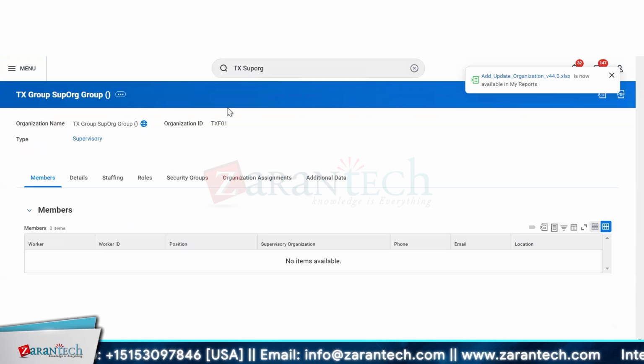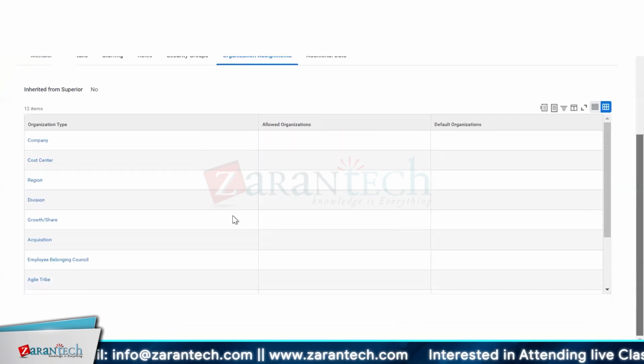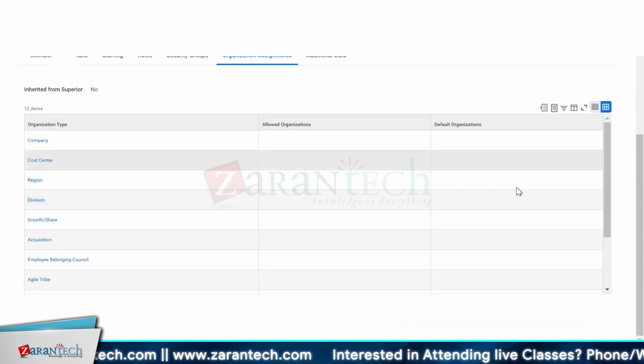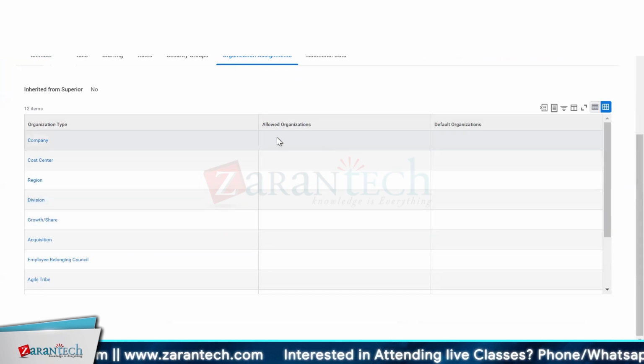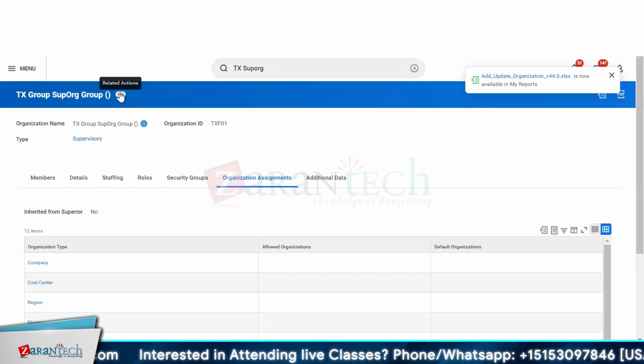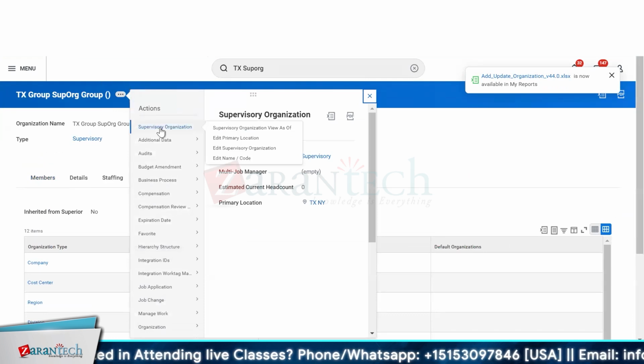Anyhow, no problem. Now how do I assign my company and the organization? Here we have organization assignments, and under organization assignments we have company, cost center, region, divisions. That is all blank because it has not been attached to anyone. So let's attach it with my company, my TX group. Click over the related action button. Here we have supervisory organization, and the third option is edit supervisory organization.